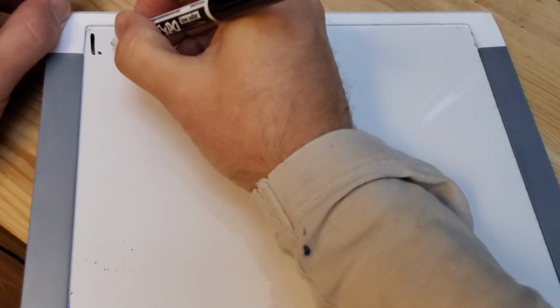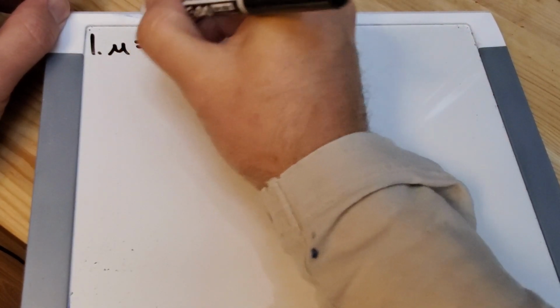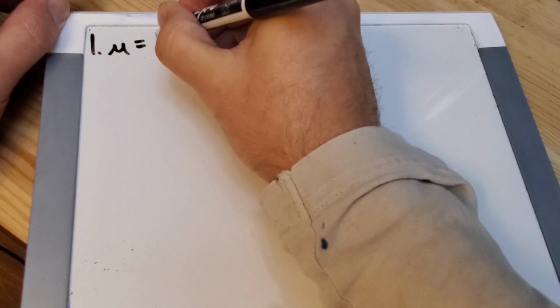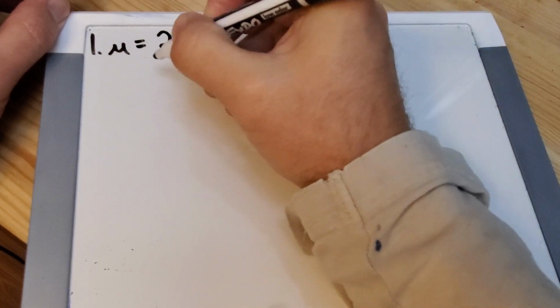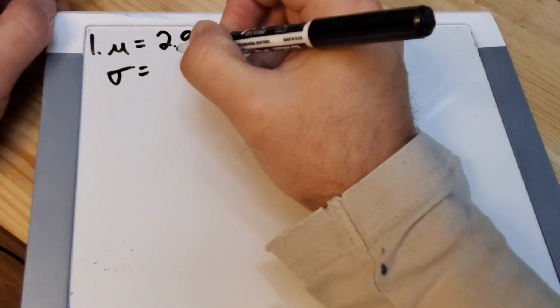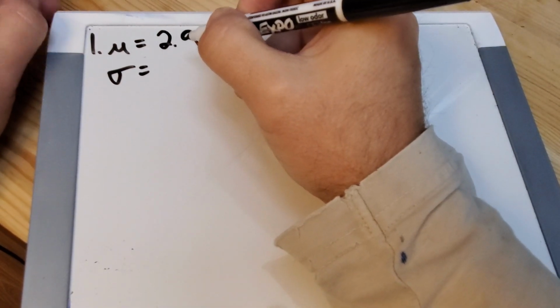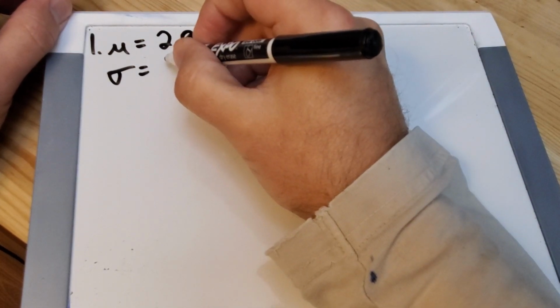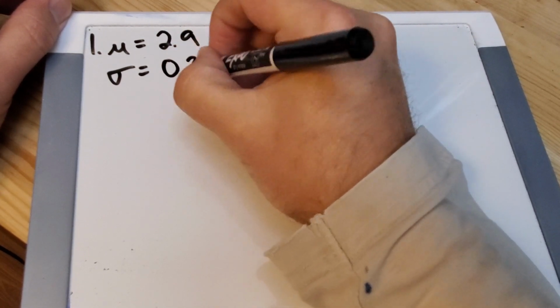It tells me that the mean for all women is 2.9 grams per square centimeter, which is freaking me out, it should be cubic, but oh well. And the standard deviation is 0.31.